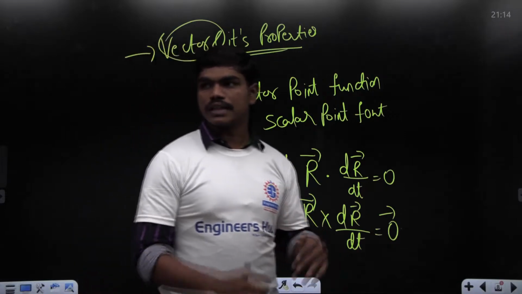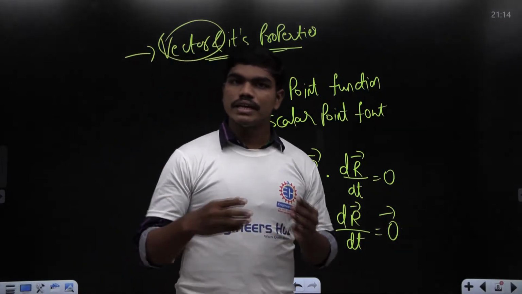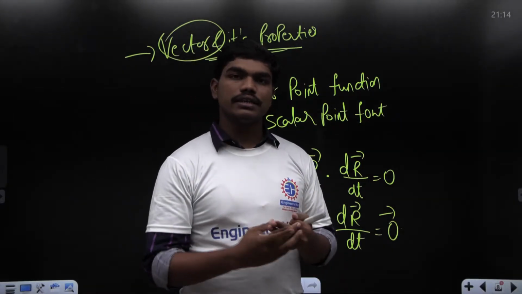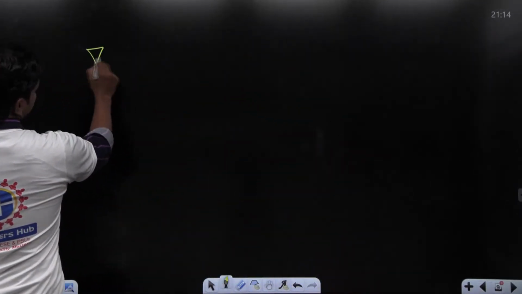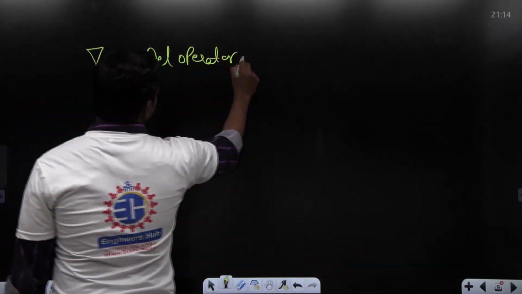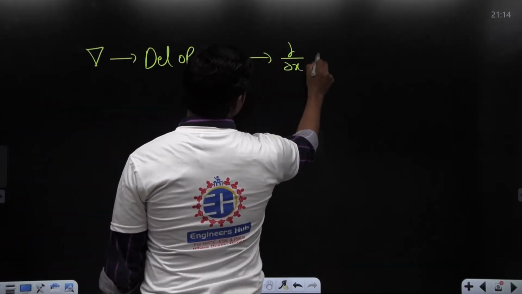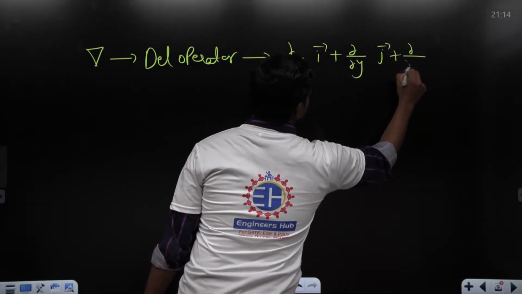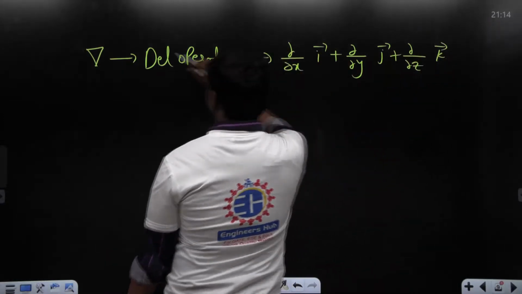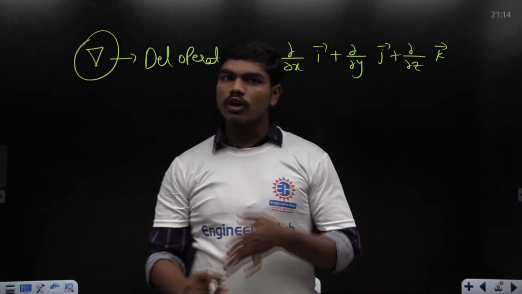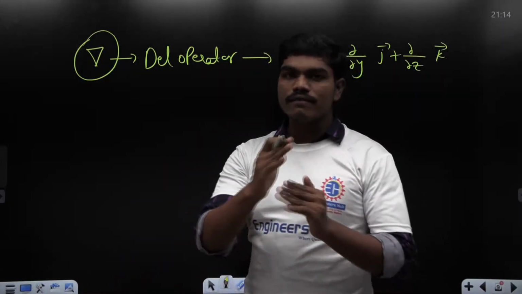Once we had seen this, we stepped to differentiation of vector point functions, where we saw the definitions of gradient, curl and divergence. Here we saw how different things look with the help of the del operator. This del operator is nothing but dou by dou x times i bar plus dou by dou y times j bar plus dou by dou z times k bar. With the help of this del operator, we saw what gradient, divergence and curl are.